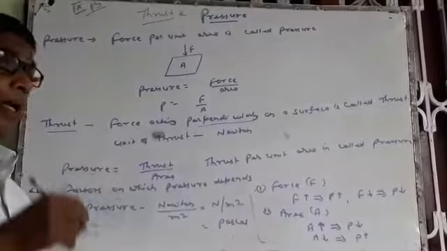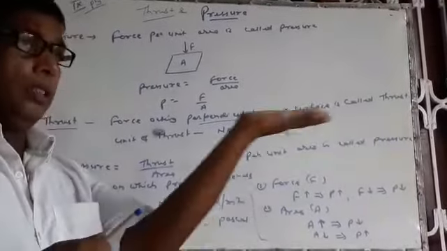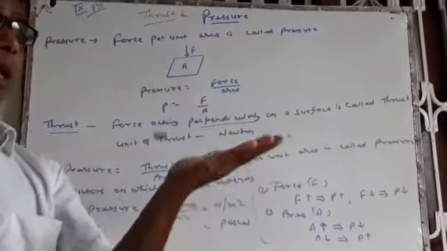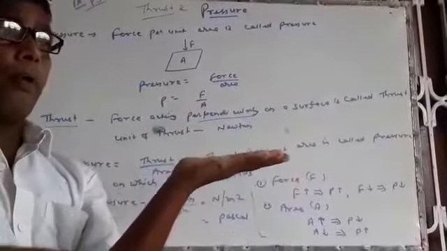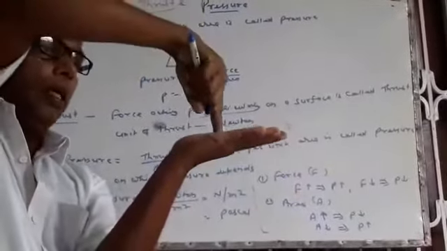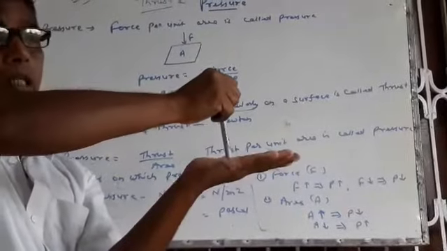Force acting perpendicularly. Suppose I have a pump, that is the surface of the pump, and if a force is applied on the surface of the pump at right angle, at 90 degrees, then it is called thrust.